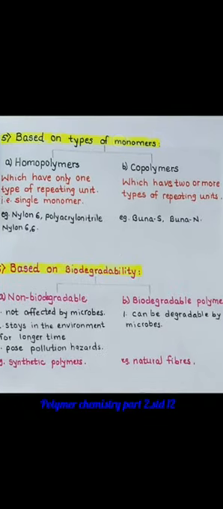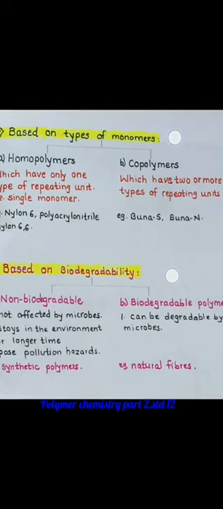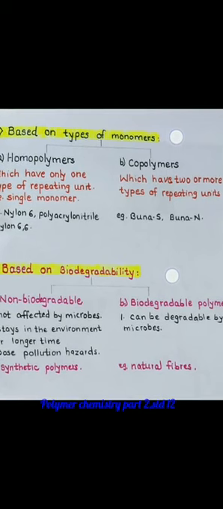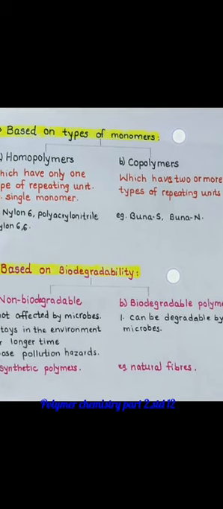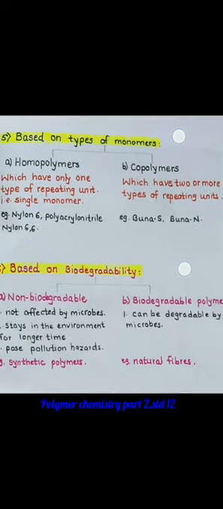The second subclass is the copolymer. What is a copolymer? Copolymers have two or more types of repeating units. So two or more types of monomers get linked to each other. For example, Buna-S and Buna-N are examples of copolymers.